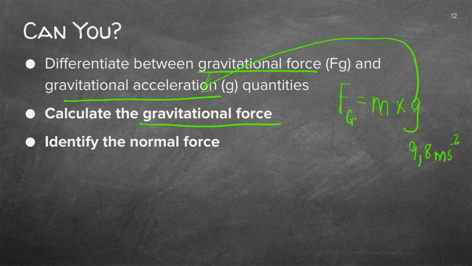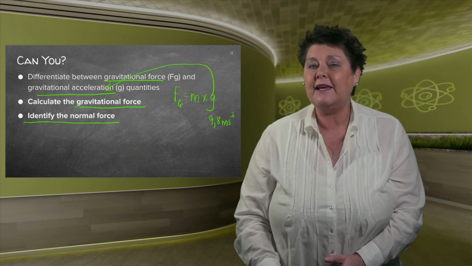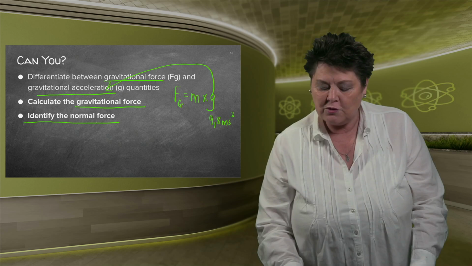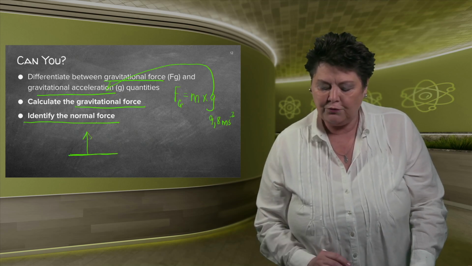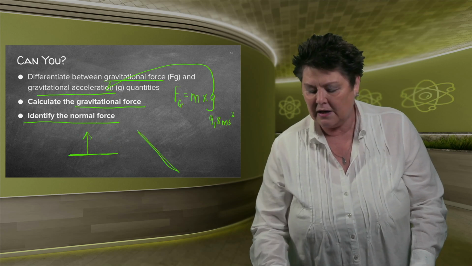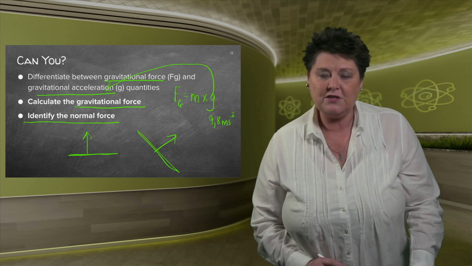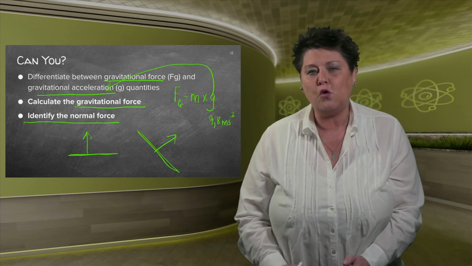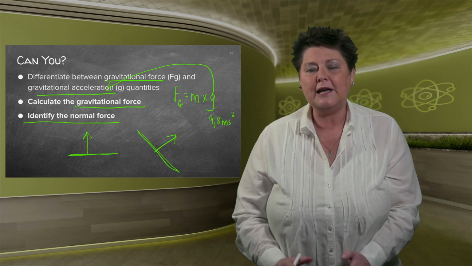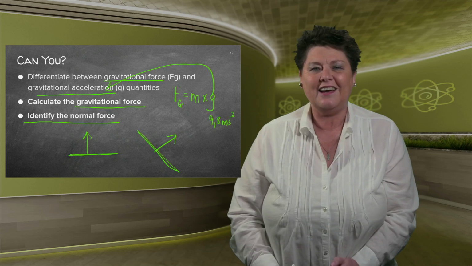And then finally, can you identify the normal force, which we'll calculate in the next lesson. But for now, to know that if it's a flat surface, the normal will be upwards from there. And if it's an incline, it will again be from the surface. Always check if you know the forces and draw them in a diagram so that you'll be able to do the calculations accurately.